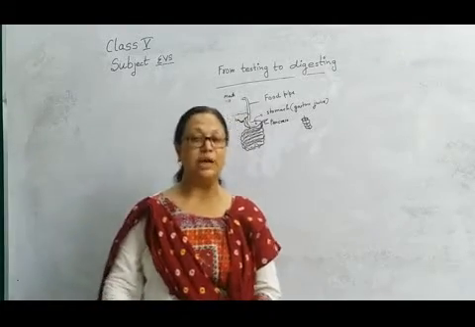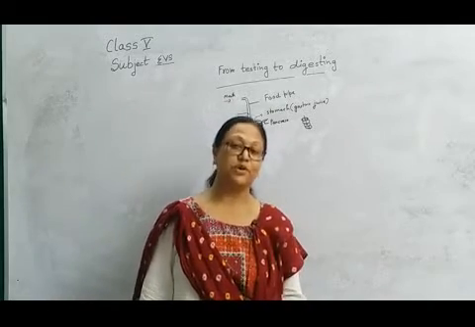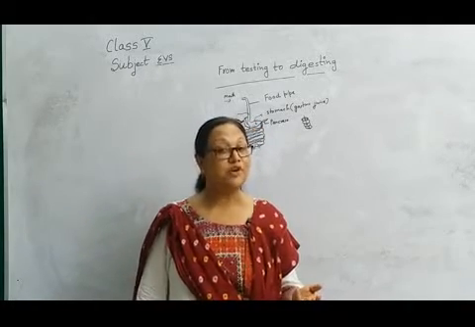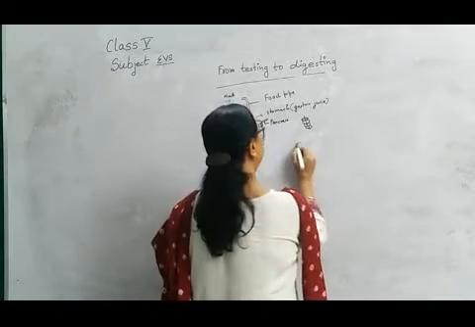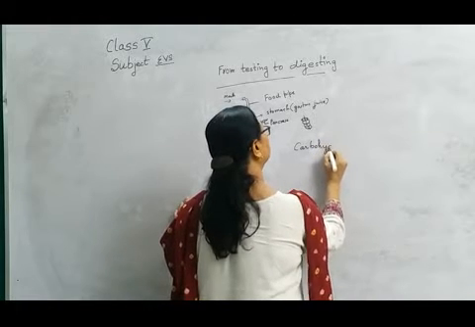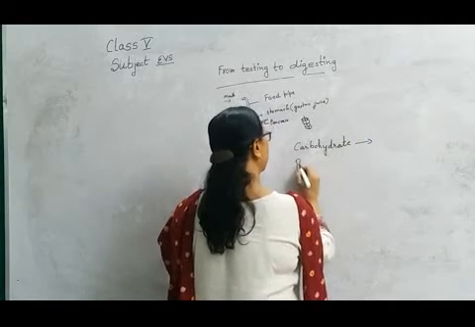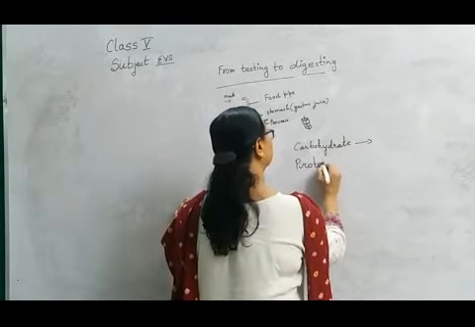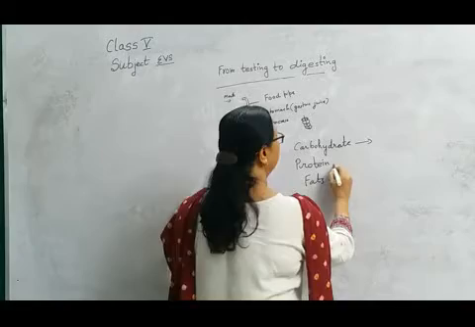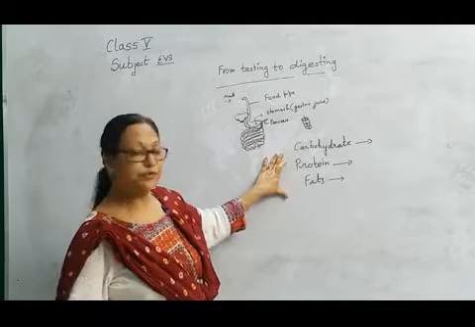So all these food items are converted into their smallest form, or you can say the simplest form of the food. So what is the simplest form of the food? We know carbohydrate, protein and fat. These have to be digested. So what are the simplest forms of these kinds of food?